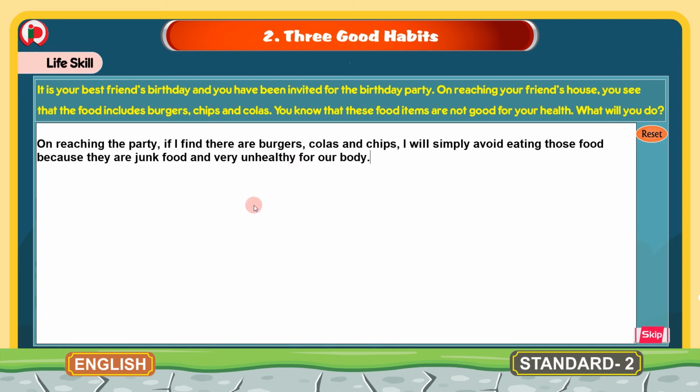So, if I am in your place, what I will do? I will avoid eating those food because they are junk food and very unhealthy for our body. In this way, you can write in your own sentences what you will do if you face such a situation. Now we will move to the next section.